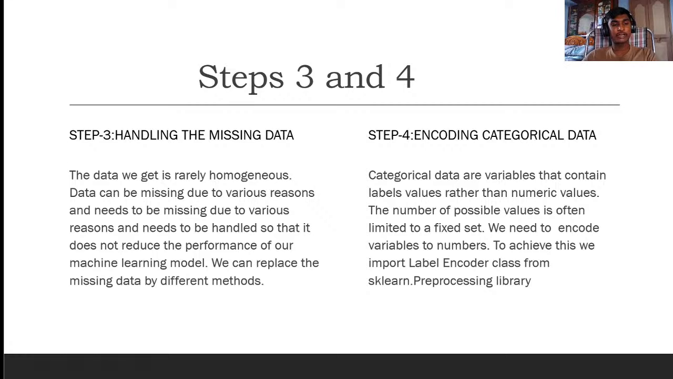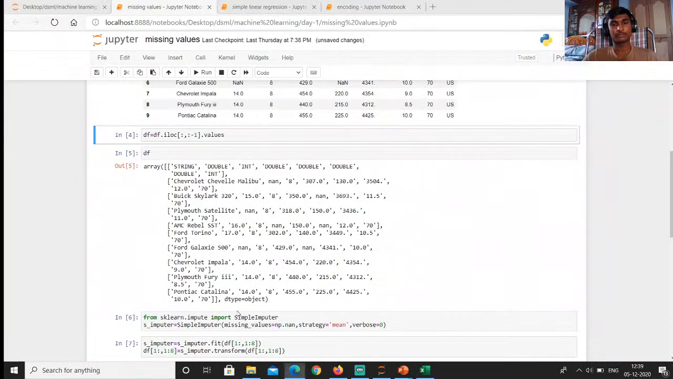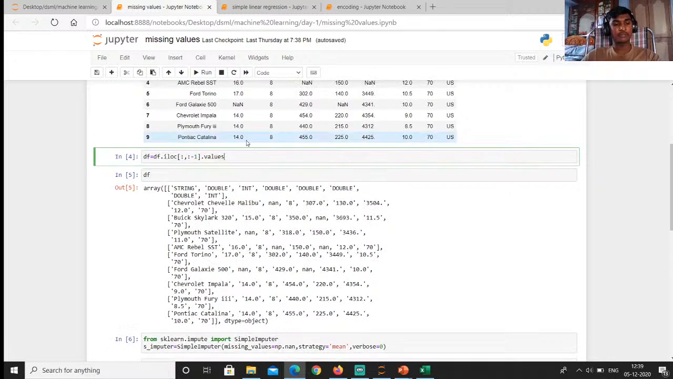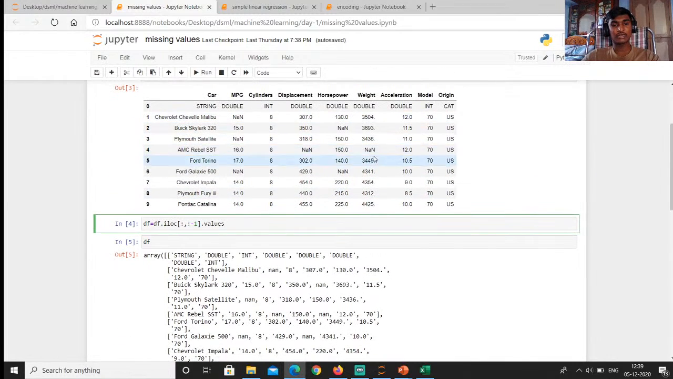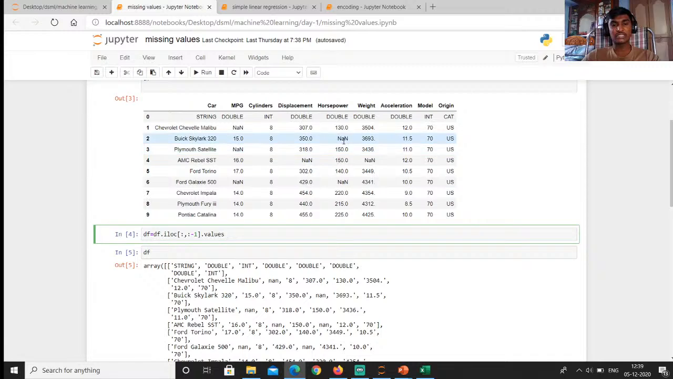But sometimes a value is missing due to sensors or noise in capturing the values, or due to various reasons, and it needs to be handled so that it does not reduce the performance of our machine learning model. We can replace the missing data by different methods. Let's explore the different methods. Here you can see the NaN value. NaN means it's a missing value.